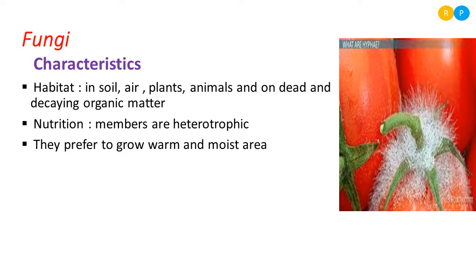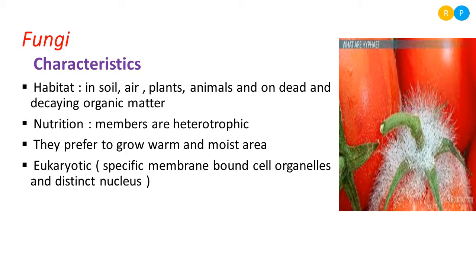For their growth they also require moisture. Moisture is very essential for the growth of fungi. Because of that you can find their presence on the surface of rotten vegetables and fruit, because those things consist of moisture. By taking the help of moisture, they grow on the surface of fruits or vegetables.